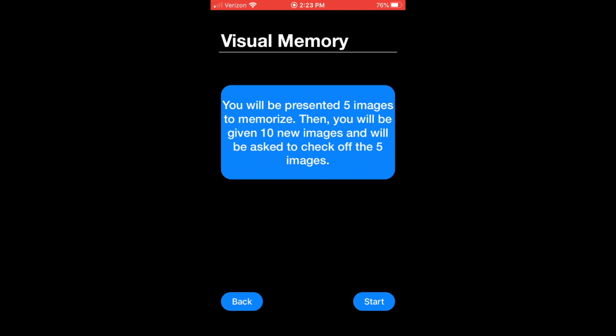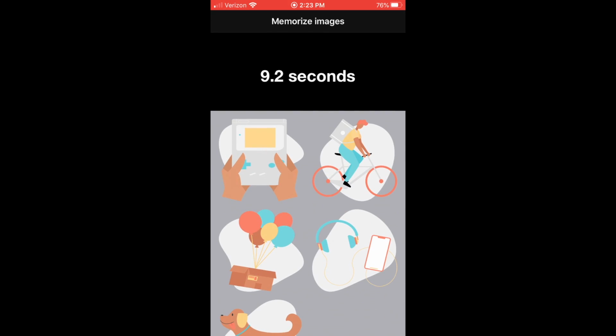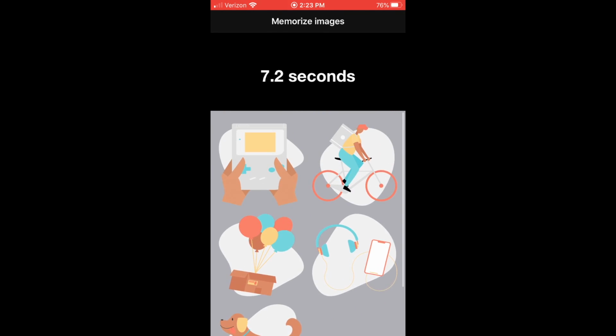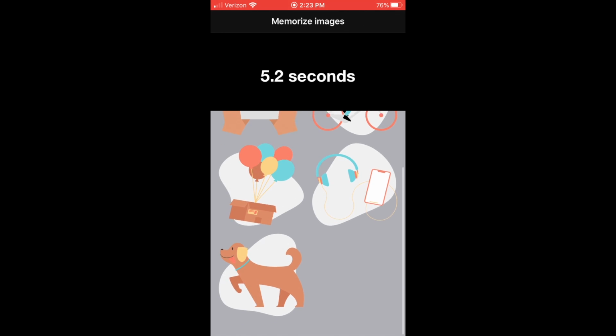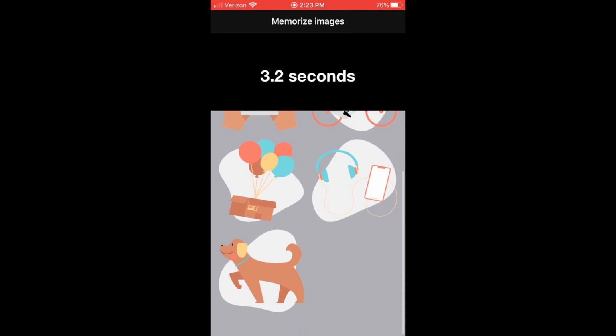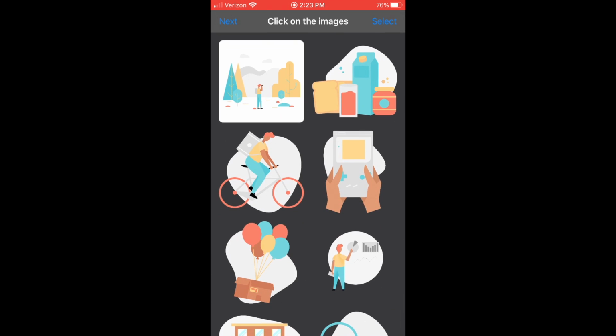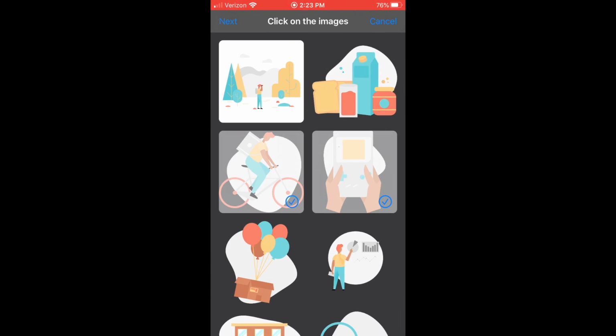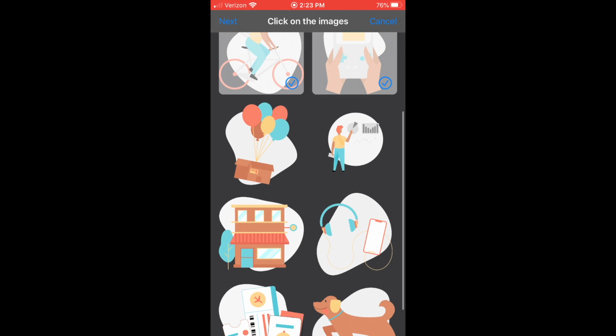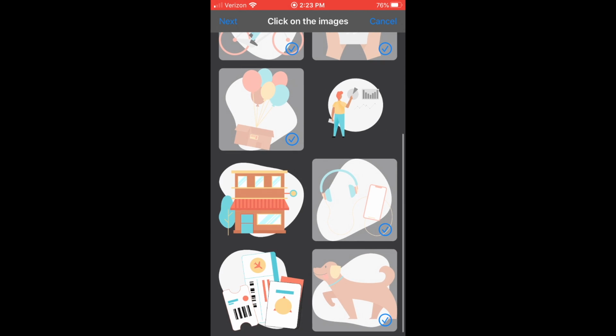Here is a demo of the app. The first part is visual memory. The user must memorize these 5 images. Now the user must choose the 5 previous images. Each correct image adds 1 point to your score. You're able to select and deselect the images.